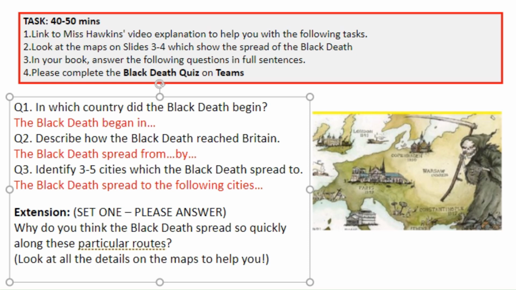The explanation on the following 2 slides, which link to the maps, will help you to answer questions 1 to 3. So please read these questions, then listen to my video explanations, which will help you to answer questions 1, 2, and 3 into your books. Everybody then needs to complete the Black Death quiz on Teams so you can show us your understanding of the topic so far.